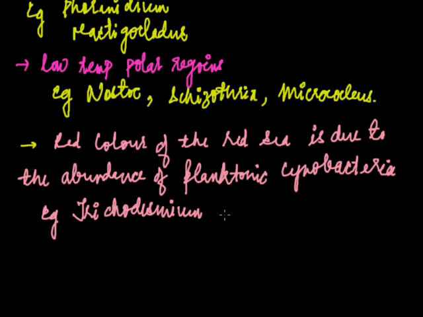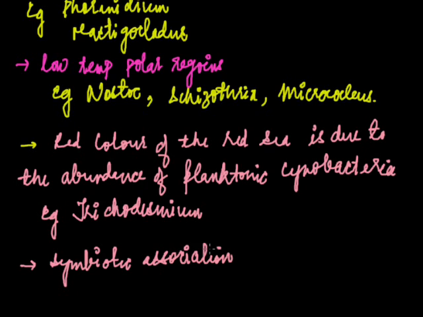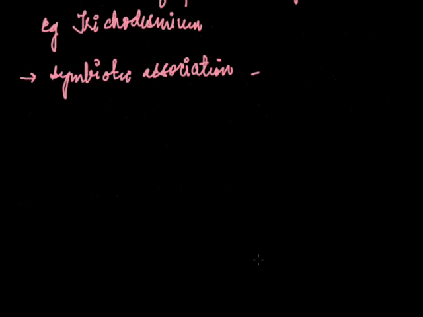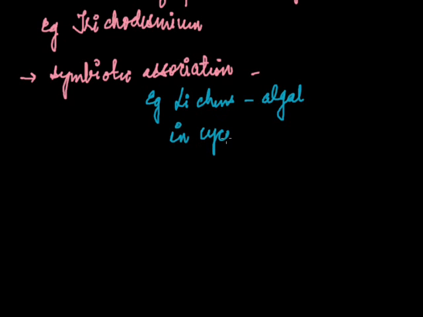Some live in symbiotic association with other organisms: as the algal partner in lichens, in Cycas coralloid roots, and in the water fern Azolla. Symbiotic association, like the best example we have heard so many times, is the lichens. The algal partner of the lichen is a cyanobacterium, and also in Cycas coralloid roots.